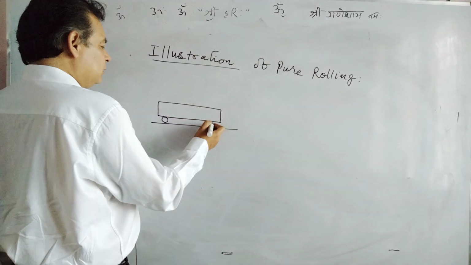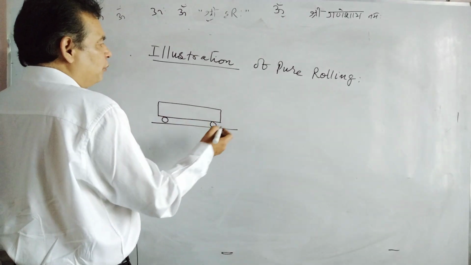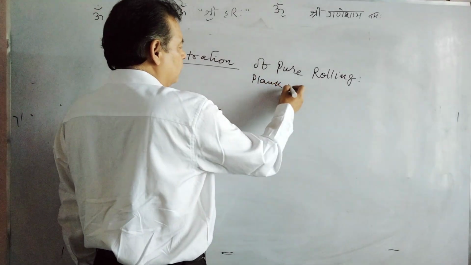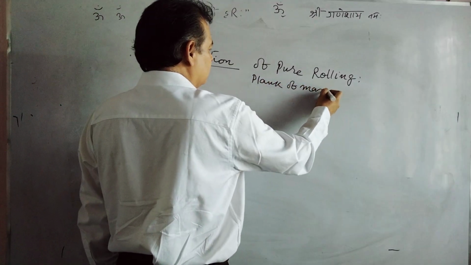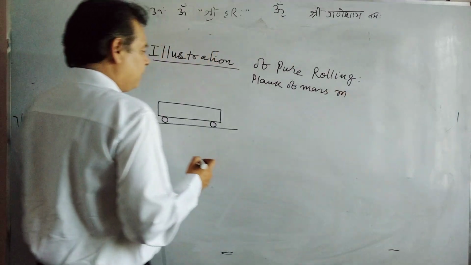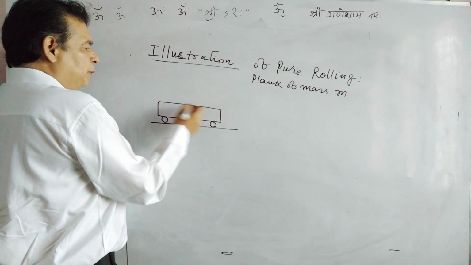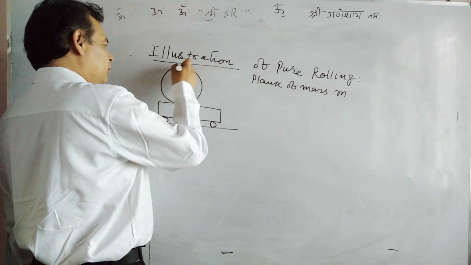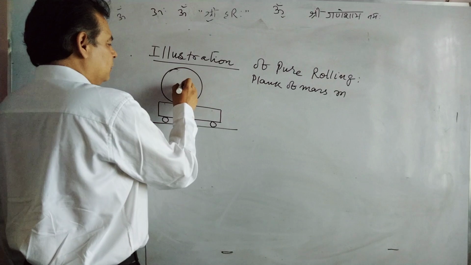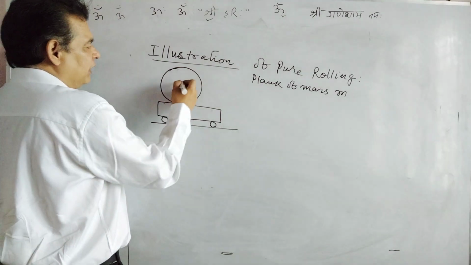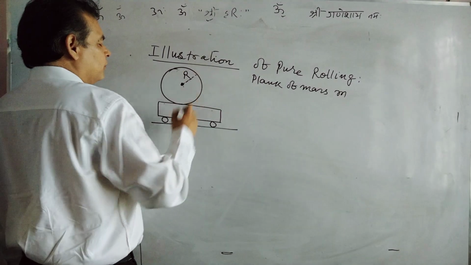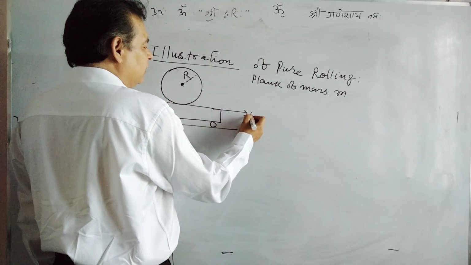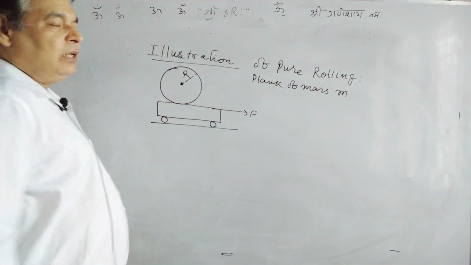This is a plank of mass small m. This is a rough plank and there is a sphere of radius r. This is the center, this is a sphere of radius r. A horizontal force F is applied on this plank. This force is horizontal, applied on this plank.